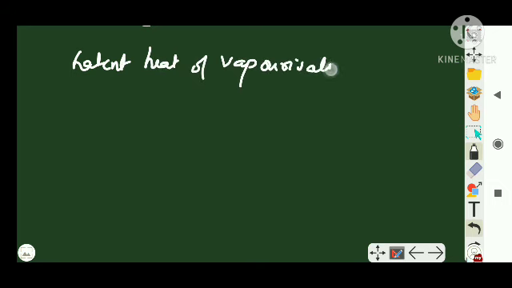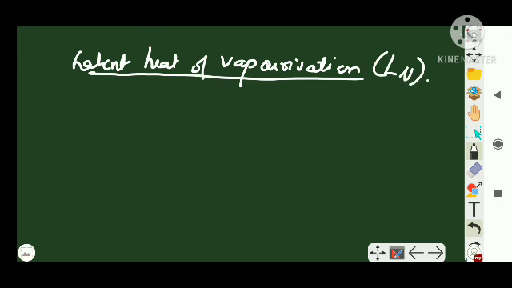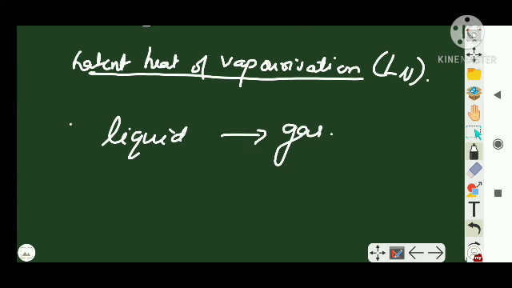The next is latent heat of vaporization. Since you have understood latent heat of fusion, latent heat of vaporization is also very easy. Vaporization means here 2 things which you have to learn: liquid and gas. So what is latent heat of vaporization?